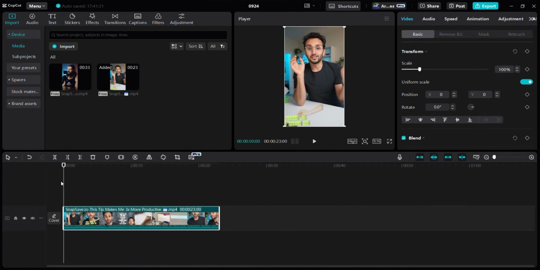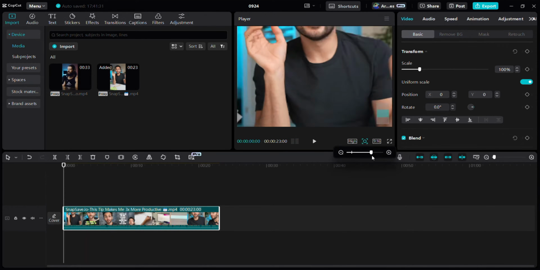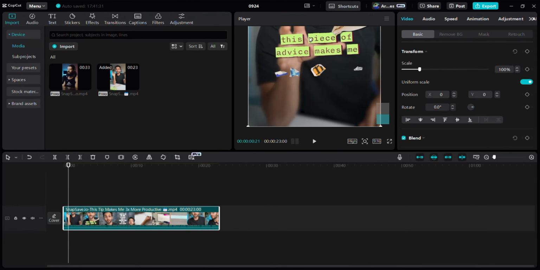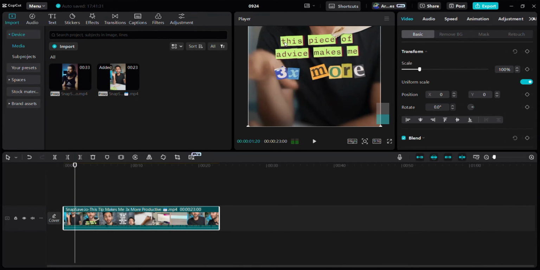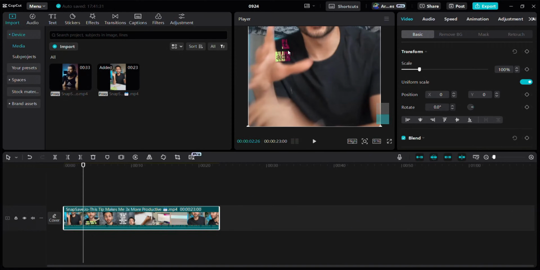Next up, let's try the Ali Abdaal style captions. First, let's analyze this. We can see each letter in the word has a different layer, and each word has 2 separate layers, one in apple green and the other in a mix of purple and pink. I don't exactly know what color that is.